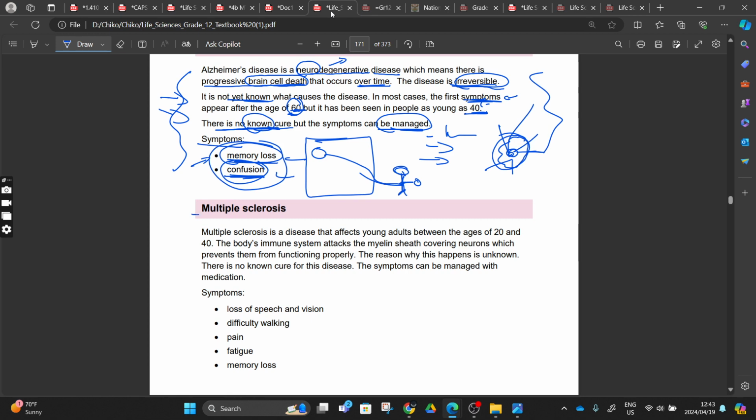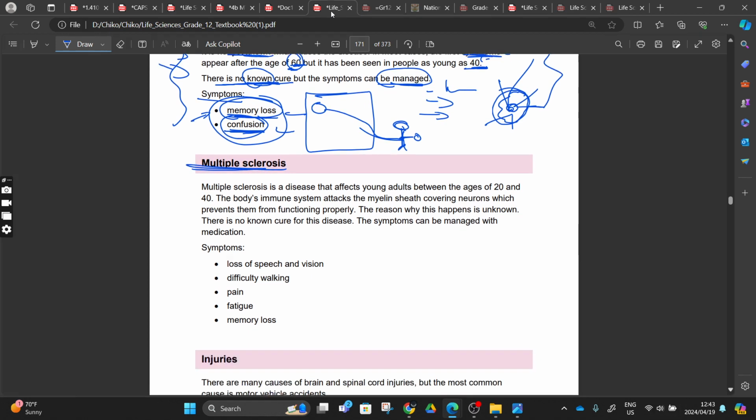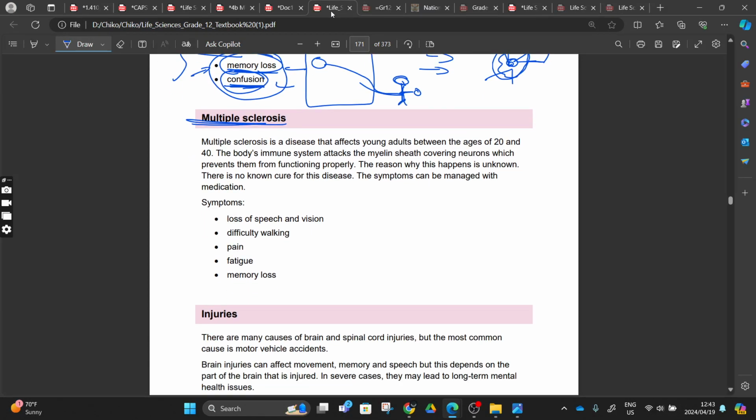So we have another one, multiple sclerosis. We have talked about this, or what is happening in multiple sclerosis. But multiple sclerosis is a disease that affects young adults between the ages of 20 and 40 years.